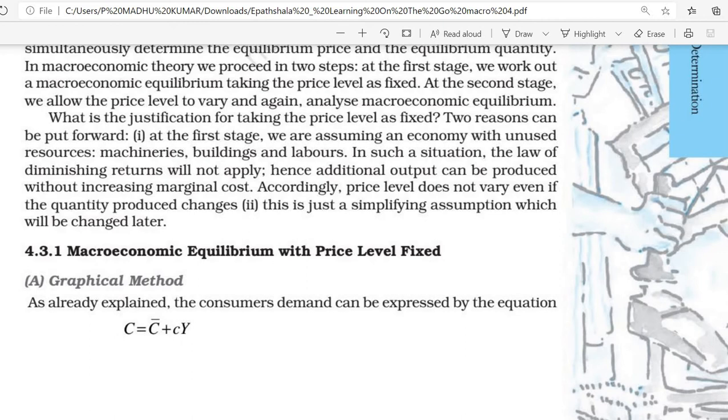We know the equation. What is the consumption function? It is autonomous consumption plus induced consumption, the total consumption of an economy. Here you can see C equal to autonomous consumption C bar plus induced consumption small c Y. It depends on income. When income increases, consumption also increases. When income decreases, consumption also decreases. This is the consumption function.